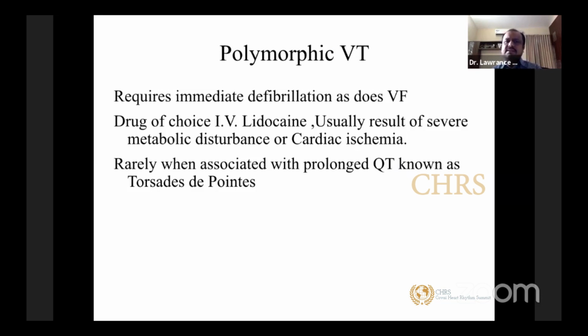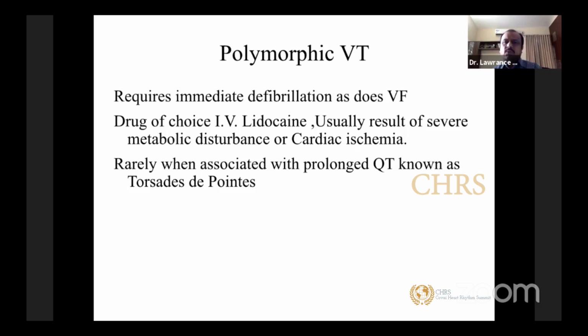The drug of choice remains IV xylocaine, because most of the antiarrhythmics are QT prolonging. The most common reason you will develop these kinds of polymorphic VTs is metabolic disturbance. People who see cardiac patients regularly will know that one of the earliest manifestations of cardiac ischemia, coronary artery disease presenting as myocardial ischemia, could be a polymorphic VT.